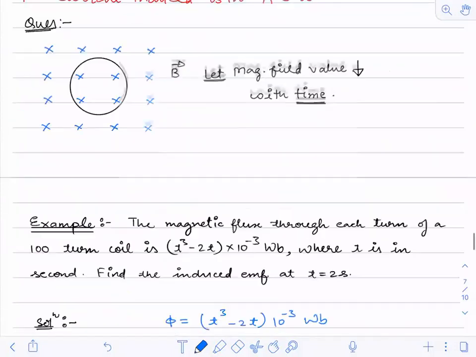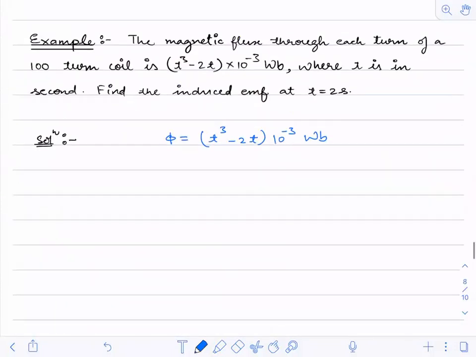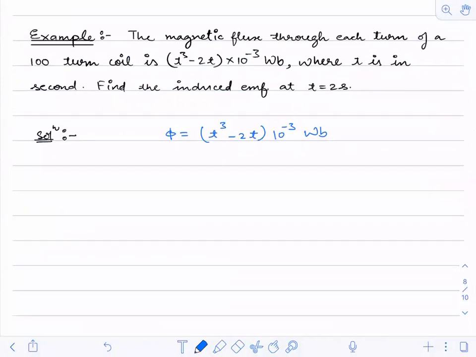Okay, fine. So this is the flux given to me. Number of turns, N value, is 100. Time given to me is 2 seconds. Now they are saying find the induced EMF. So the induced EMF, E, is written as minus d phi by dt.